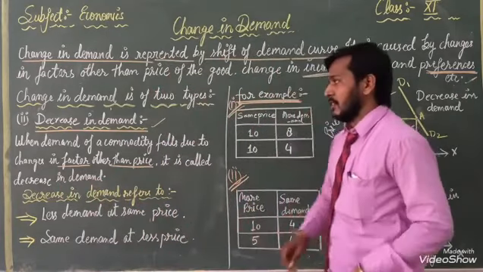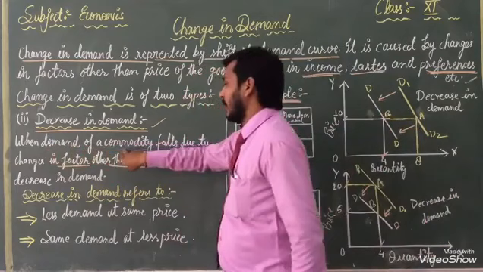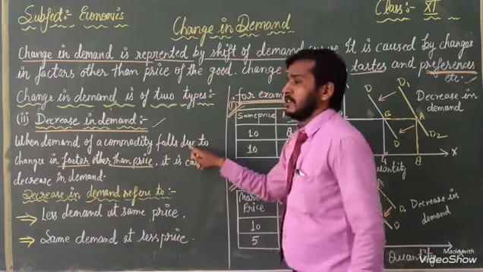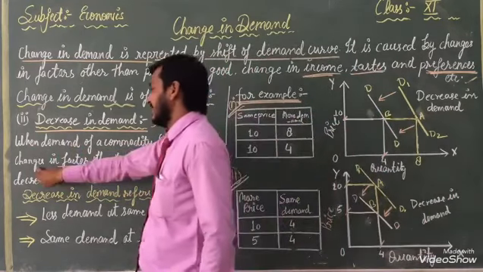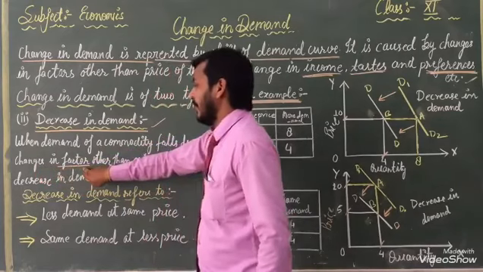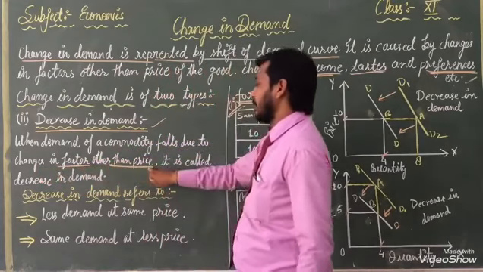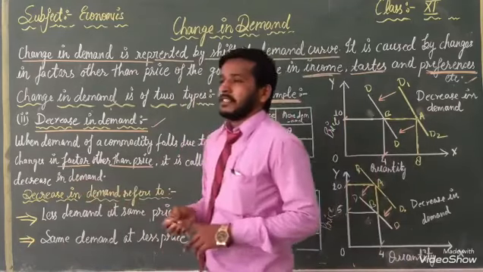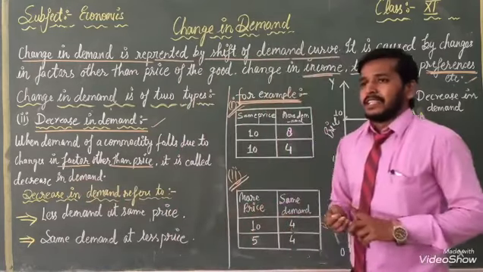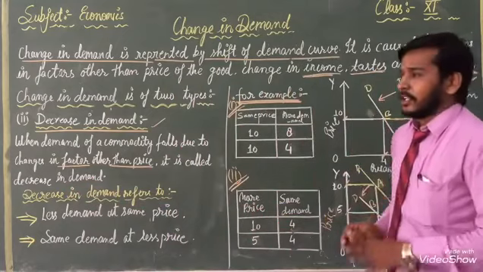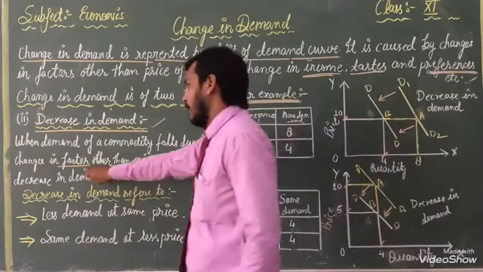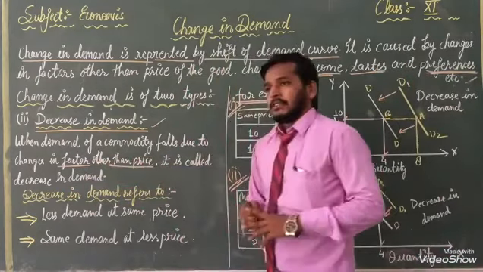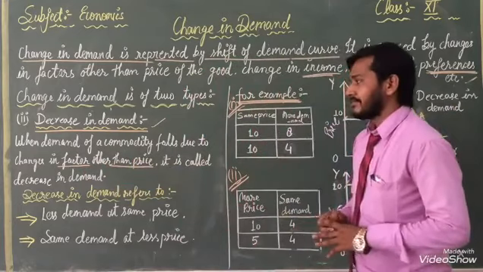Once again listen, when demand of a commodity falls due to changes in factors other than price, it is called decrease in demand.